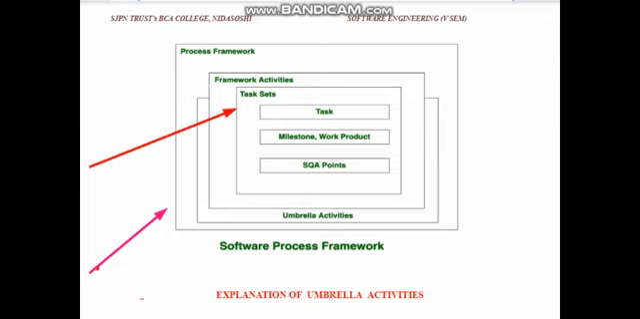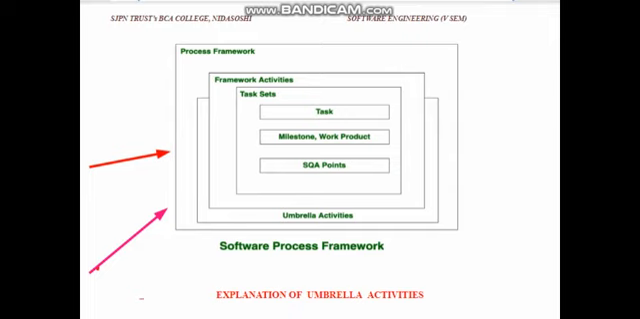So what are those tasks performed under each activity? How exactly the product is constructed, what the milestones were during the development of a product, and what the SQA points are, that is, software quality assurance. So these are the task set. These are performed for every module, for every activity, and then your software is ready.